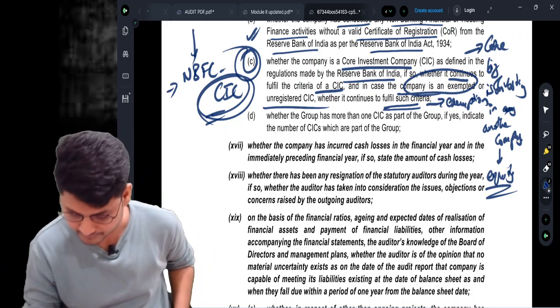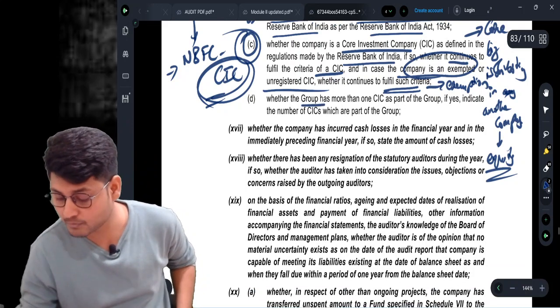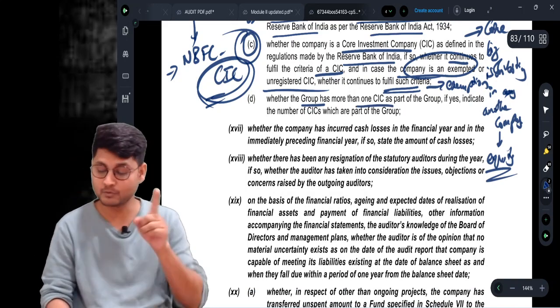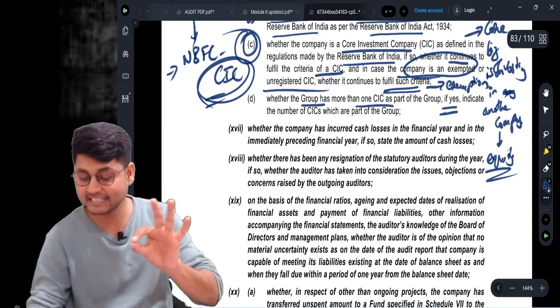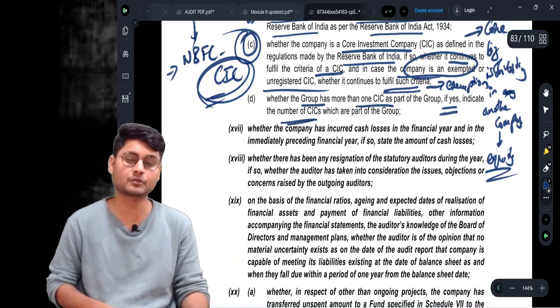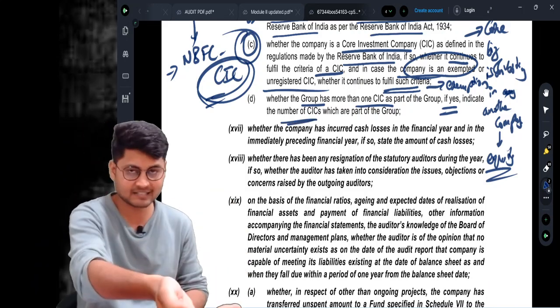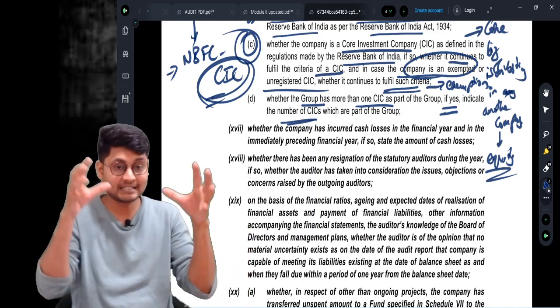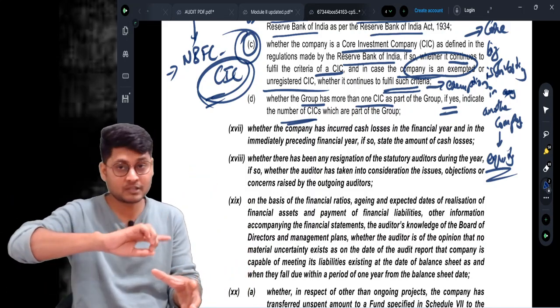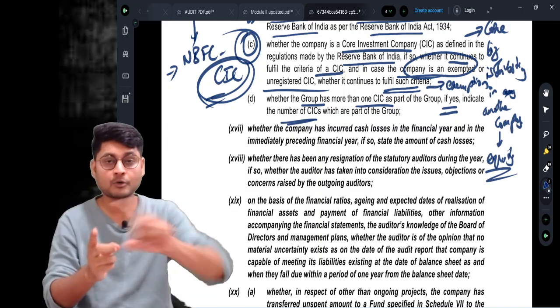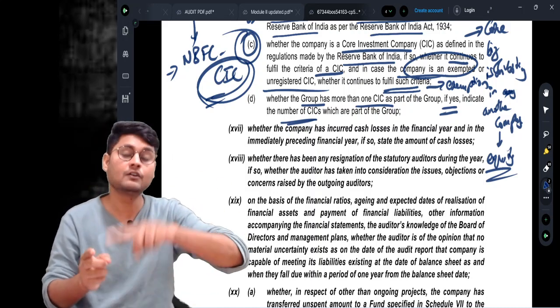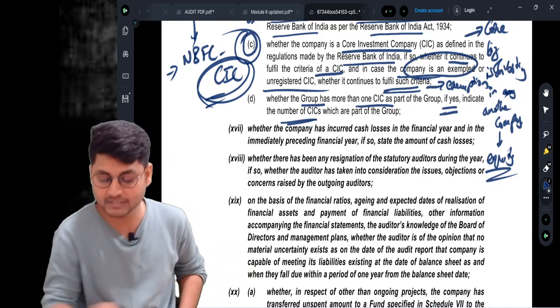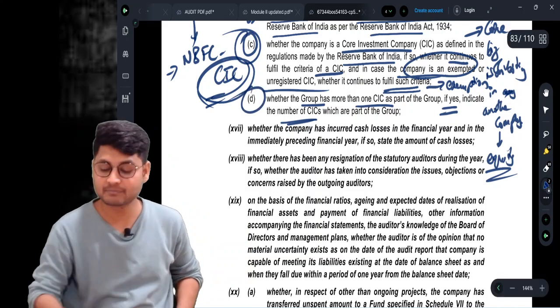See, whether the group has more than one CAC. If yes, indicate the number of CACs which are part of the group. When one company is investing in another company, all those companies will be called group companies. In that group, if there is more than one CAC, then report how many CACs are forming part of that group. That is what you need to report in subclause number D.